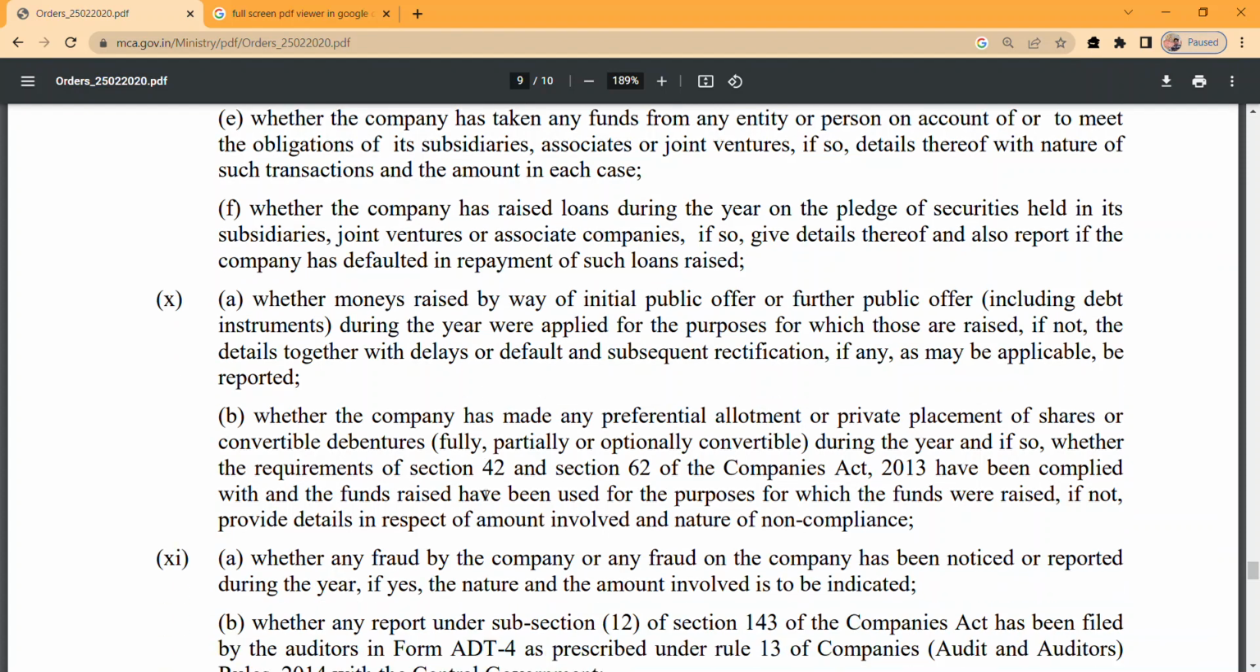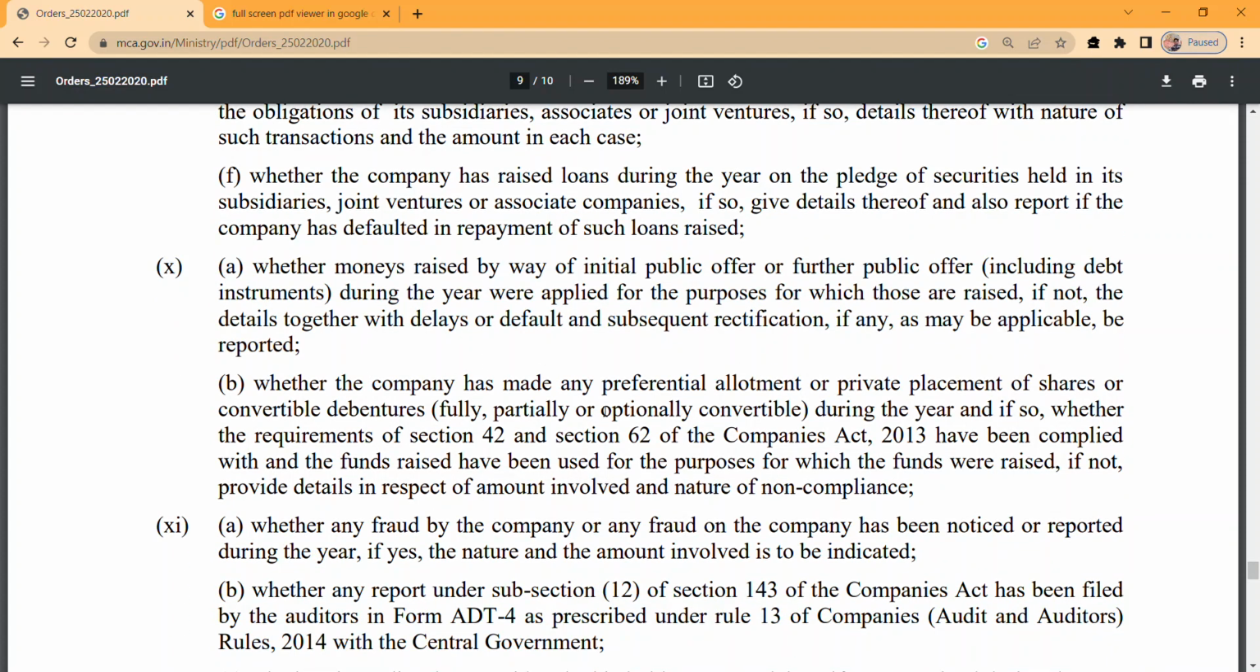Coming upon the B point, whether the company has made any preferential allotment or private placement of shares or convertible debentures, fully, partially, or optionally convertible, during the year, and if so, whether the requirements of section 42 and section 62 of the Companies Act have been complied with, right?